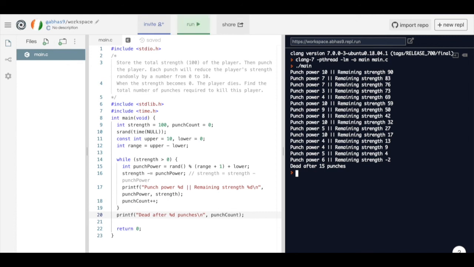In this video, we have learned how to generate random numbers in C and also about another type of loop, that is while loop. In our next chapter, we'll be learning about another variant of while loop, which is do while loop.